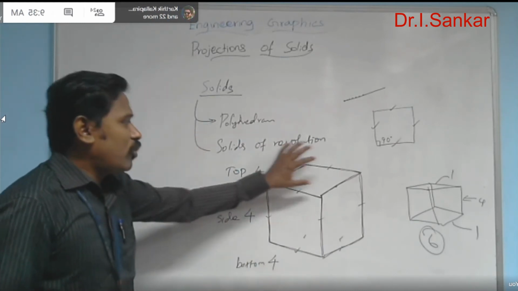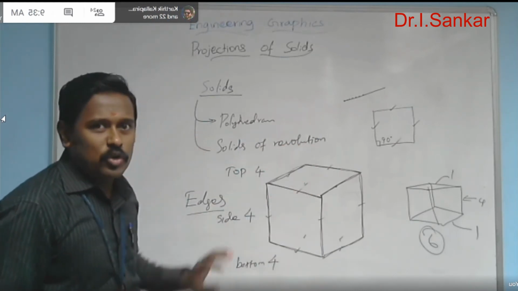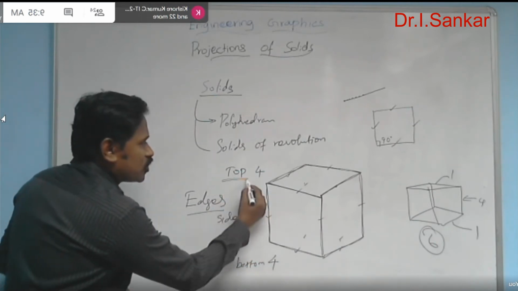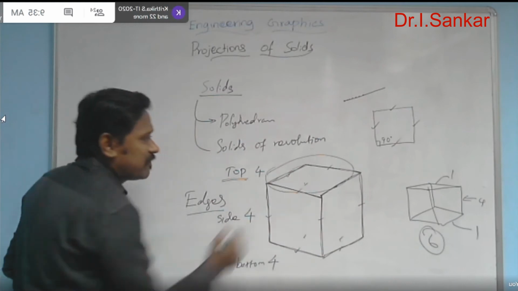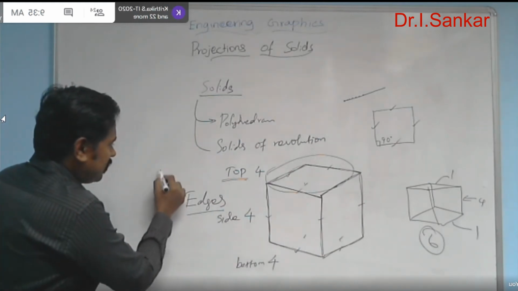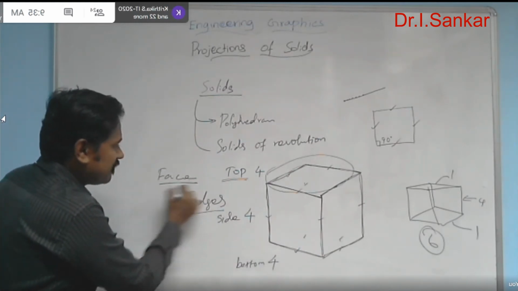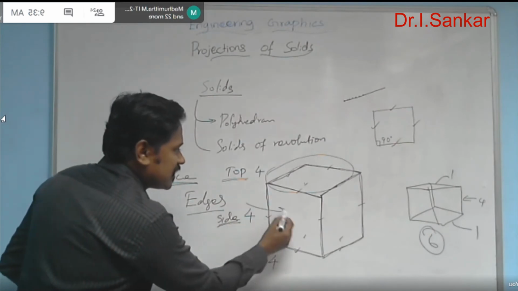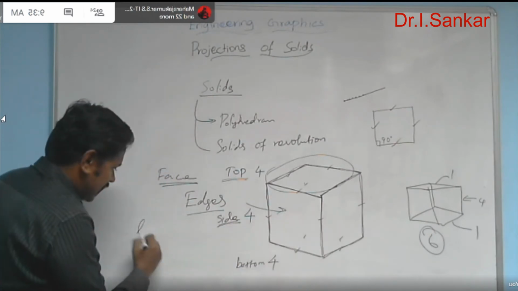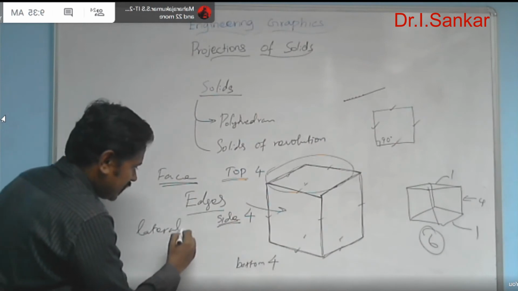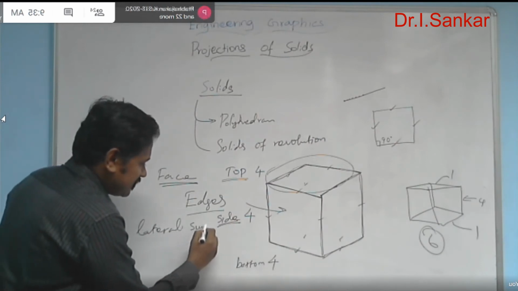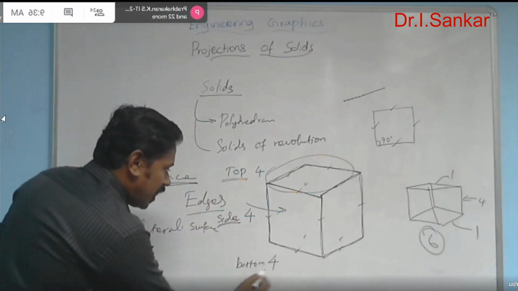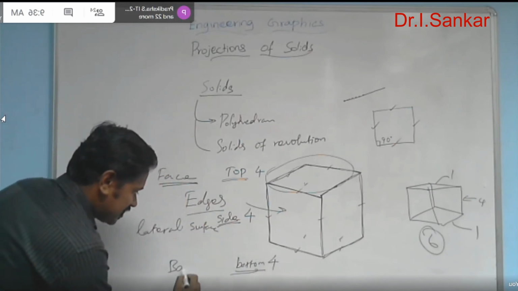And the location of each and every portion is closely termed as the top portion or the top surface of the solid, here termed as the face of the solid. The side portion or the side surfaces may be termed as lateral surface or lateral sides, and the bottom can be termed as base.